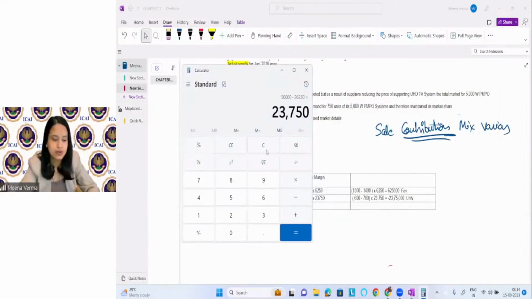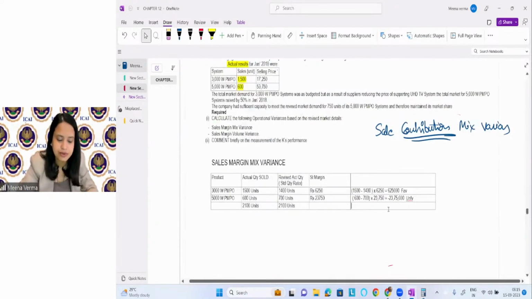If you want, let me quickly calculate it. So we will find the sum of these two values. 625,000 minus 237. So this is coming as 1750 unfavorable.